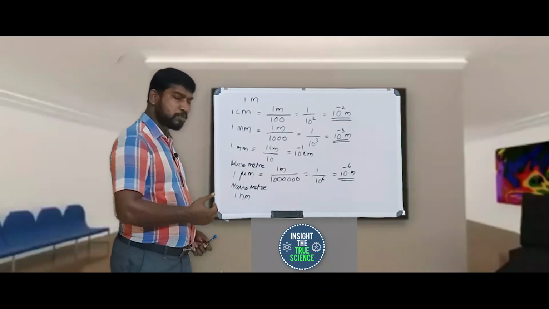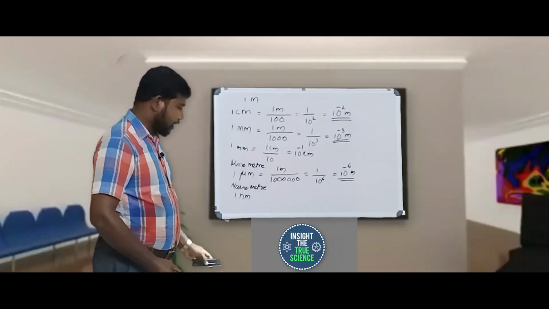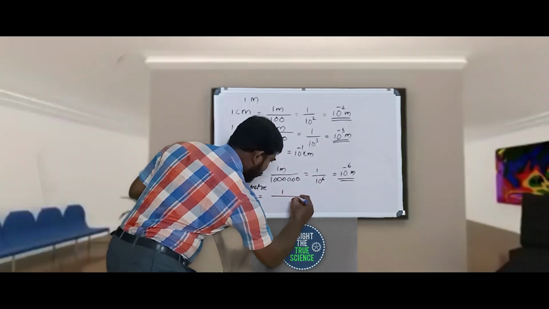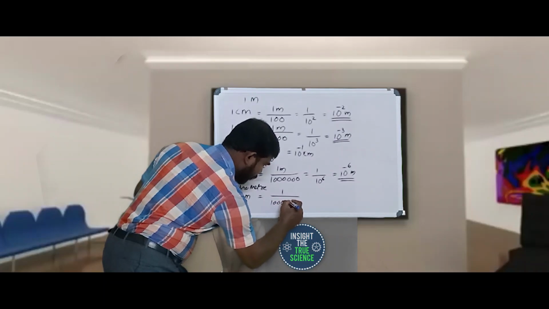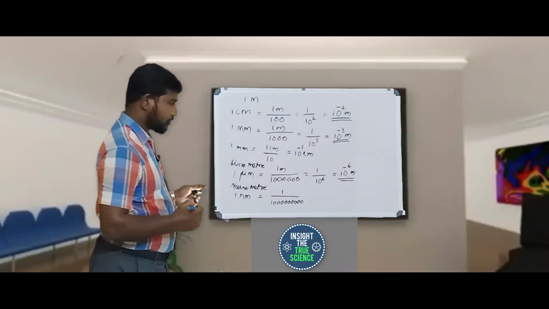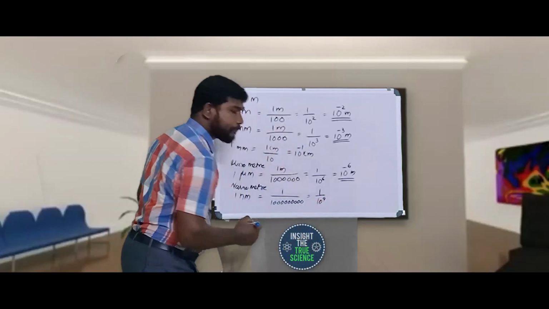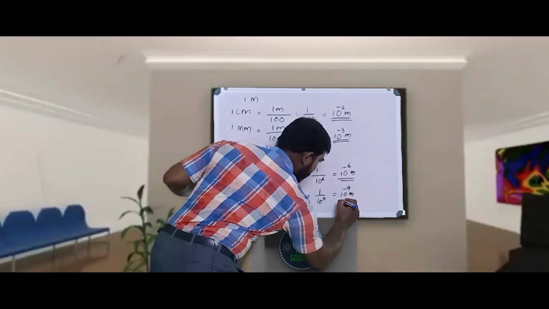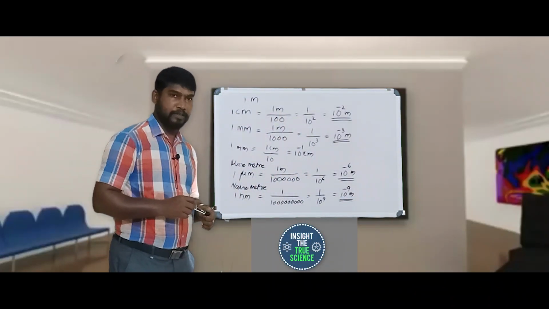So this is also a smallest unit of length, the nanometer, and 1 nanometer is equal to 1 meter divided by 1 followed by 9 zeros: 1, 2, 3, 4, 5, 6, 7, 8, 9. So that means 1 divided by 10 raised to 9, which is equal to 10 raised to negative 9 meter. So this is 1 nanometer.